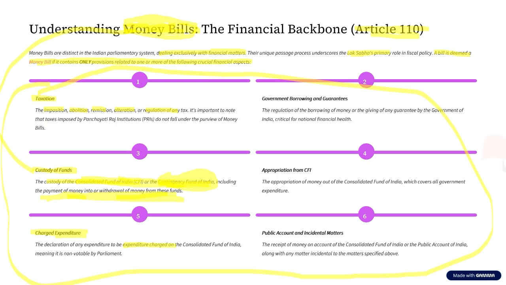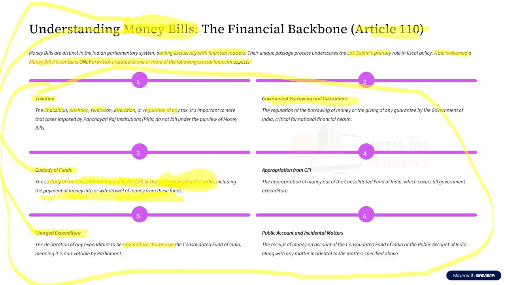That is, you need not require Parliament's approval all the time to release money for this. So anything related to this charged expenditure also comes under money bill. Okay. Next, there is something called government borrowing and guarantees.